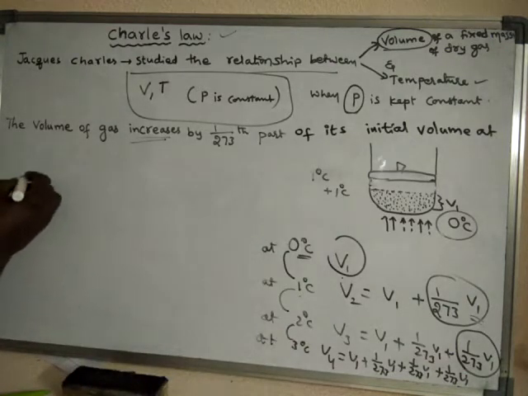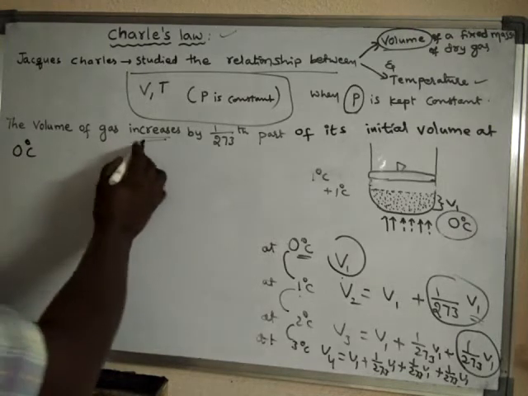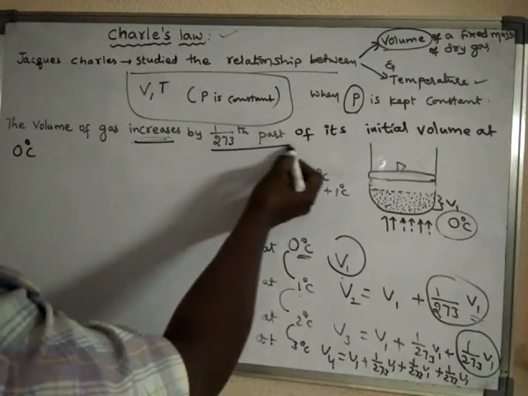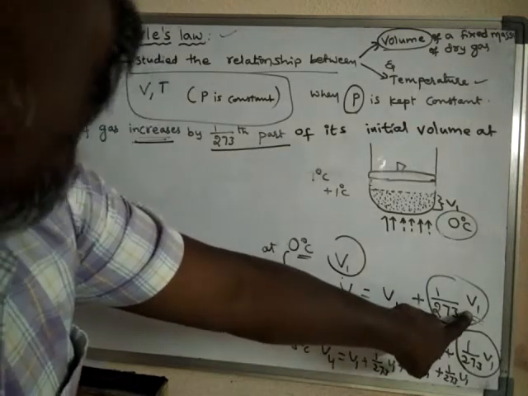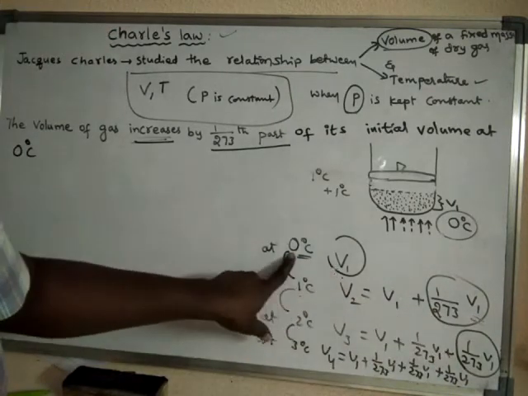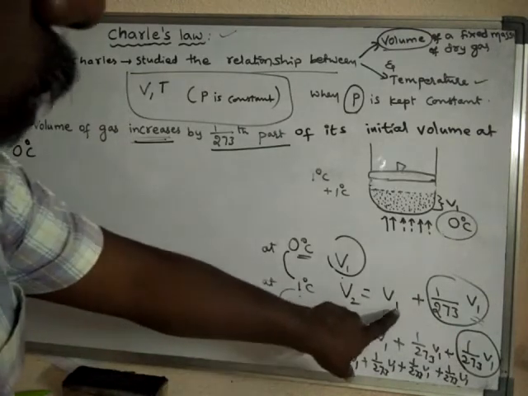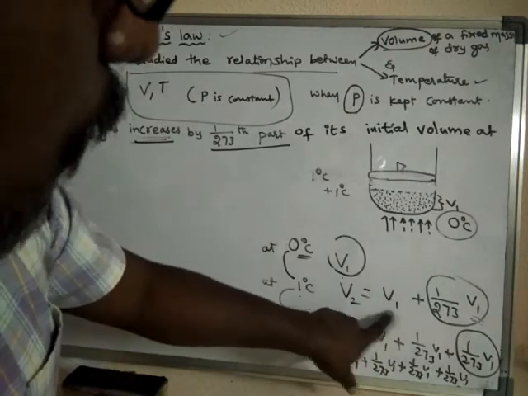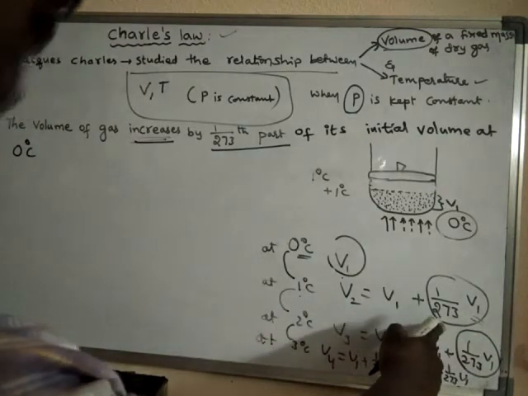What is V1? V1 is nothing but the initial volume at 0 degree centigrade. So now the new volume is this one plus this one: the actual volume plus the increased volume.